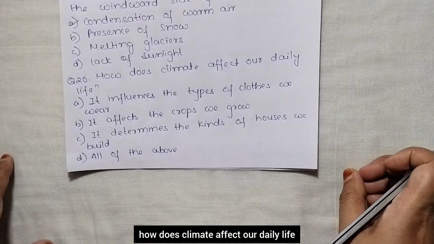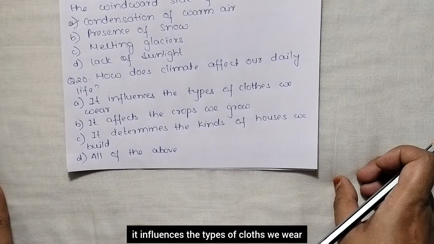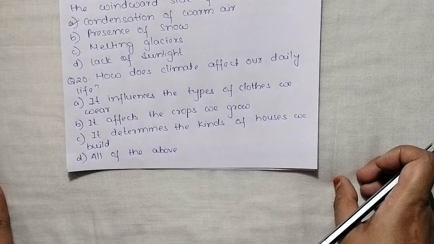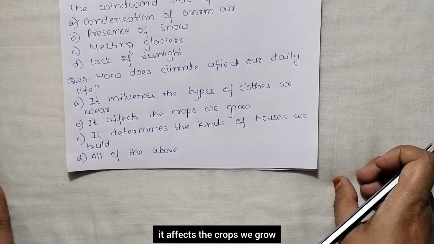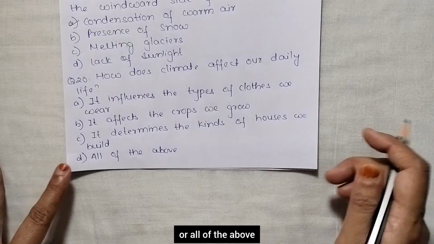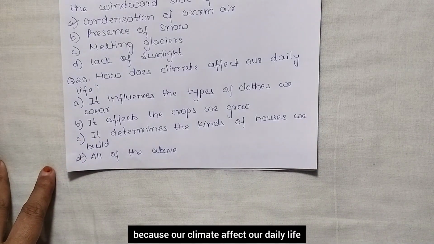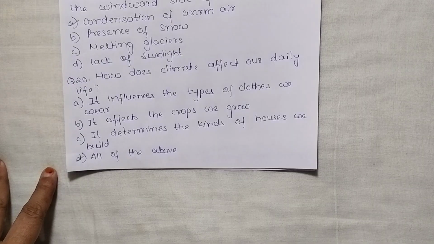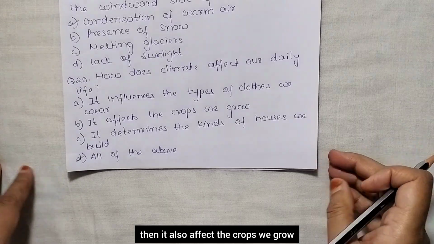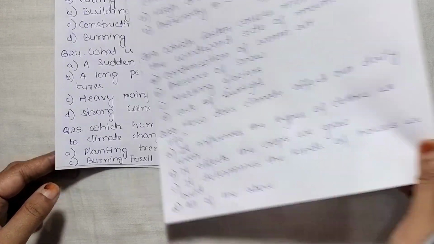Next, how does climate affect our daily life? And the options are it influences the types of clothes we wear, it affects the crops we grow, it determines the kind of houses we build, or all of the above. So the correct answer is all of the above. Because climate affects our daily life, it influences the type of clothes we wear, it also affects the crops we grow, and it determines the kind of houses we build, right?